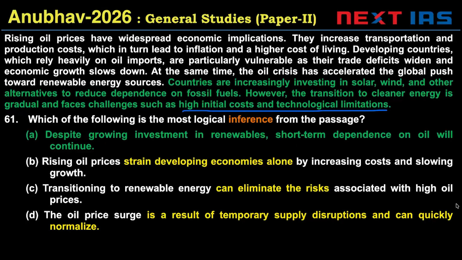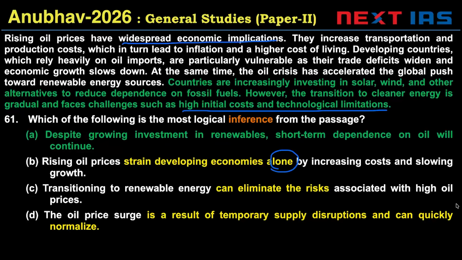B says rising oil prices strain developing economies alone. This is incorrect. This applies widespread economic implications. So we can't say developing economies alone.